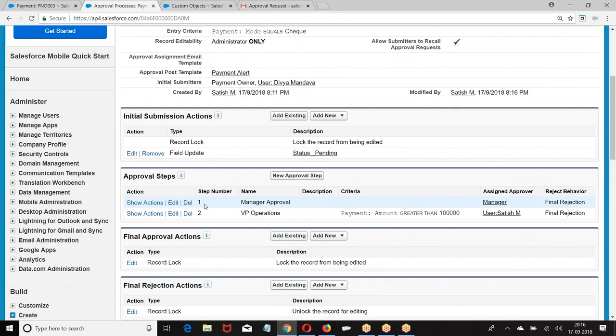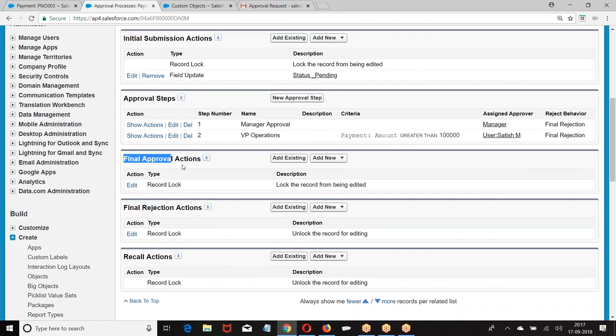Finally, the record should be approved. So what happened? Final approval action. Then I told,